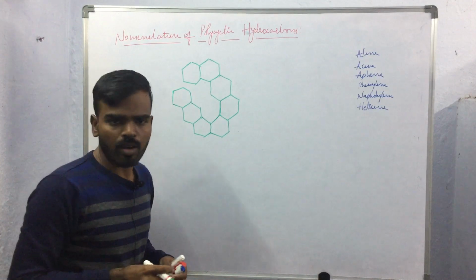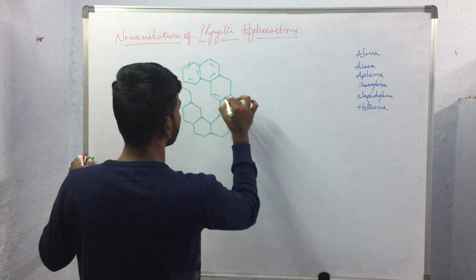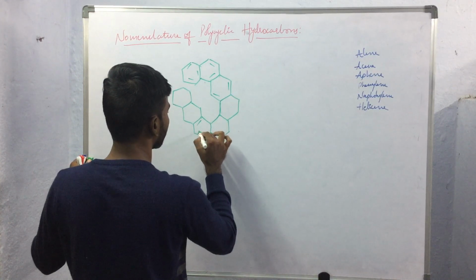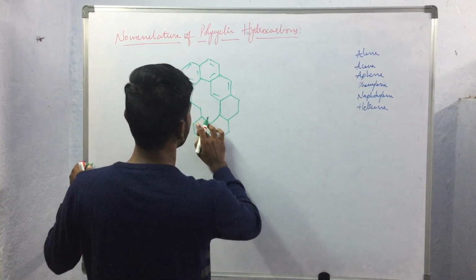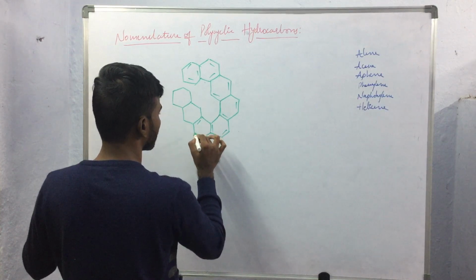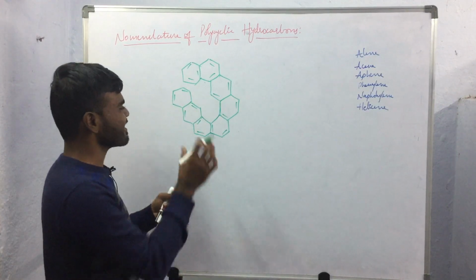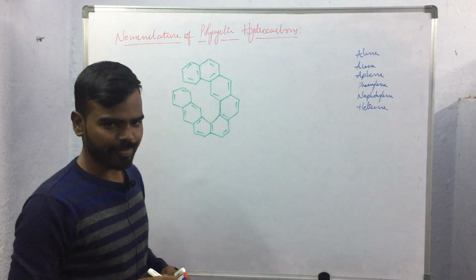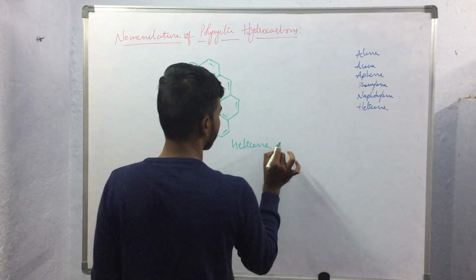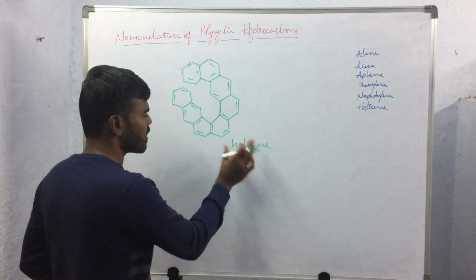Like this, if the compound has n number of benzene rings that are fused in such a manner to form a helical structure, then the suffix helicene will be used, and the total number of benzene rings that are fused will be used as the prefix here.